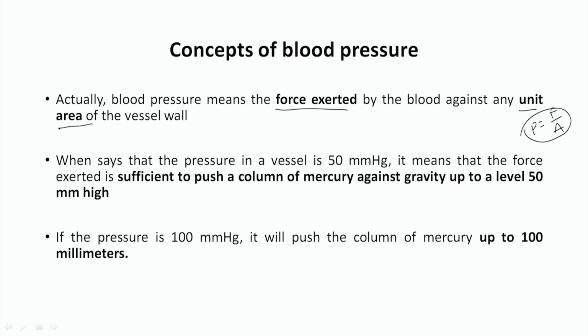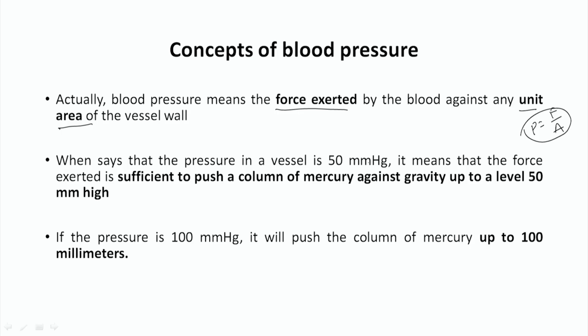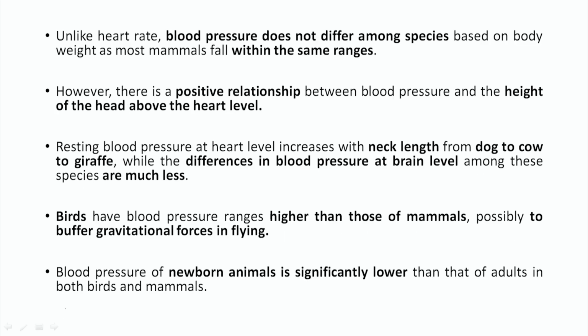in terms of blood vessels, suppose we are measuring the blood pressure and we are saying that a normal, taking the example of a human being, is 120 by 80. So 120 by 80 mmHg means what? The systolic blood pressure is 120 mmHg and diastolic is 80 mmHg. It means the pressure required to raise the column of mercury up to 120 and the pressure required to raise the column of mercury to 80. That is the concept, how much pressure we are applying on a unit area. That is called pressure. Here the same concept applies on the blood vessels also. That is the concept of blood pressure.